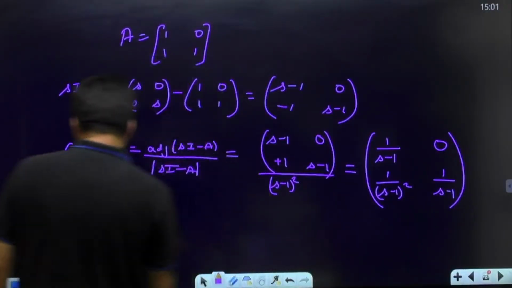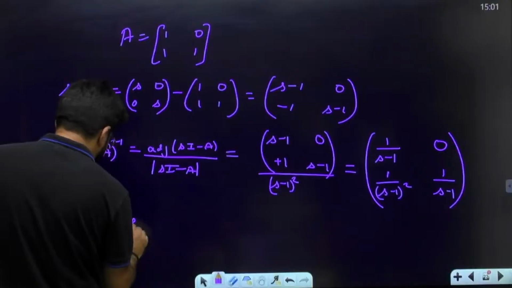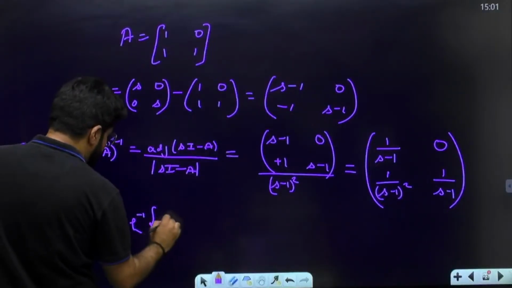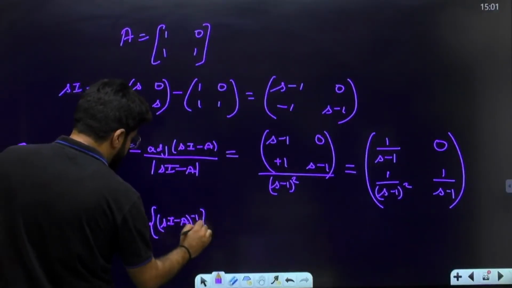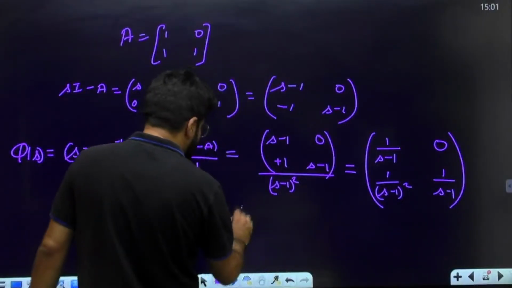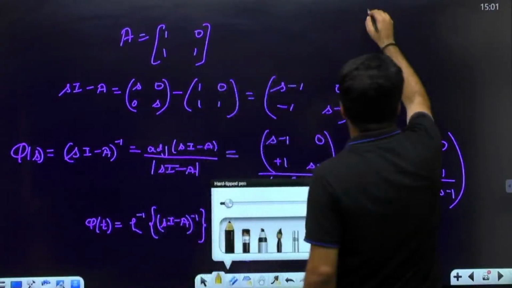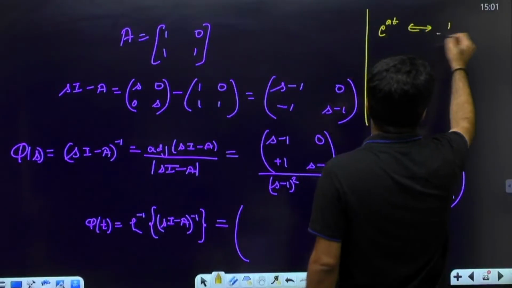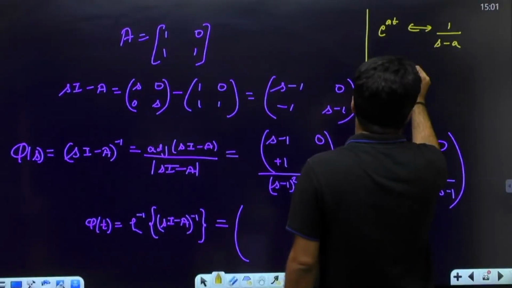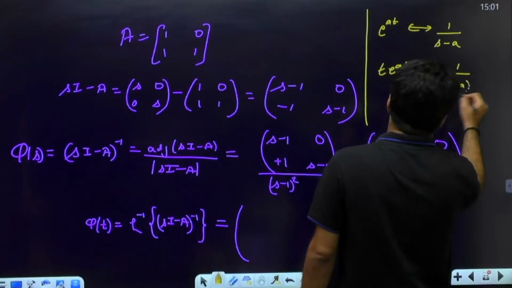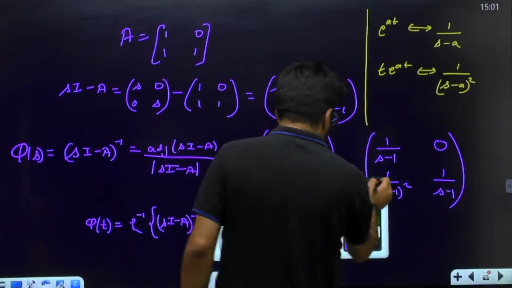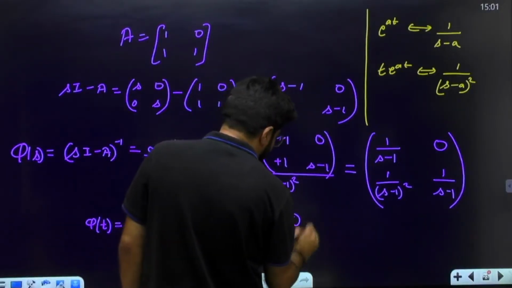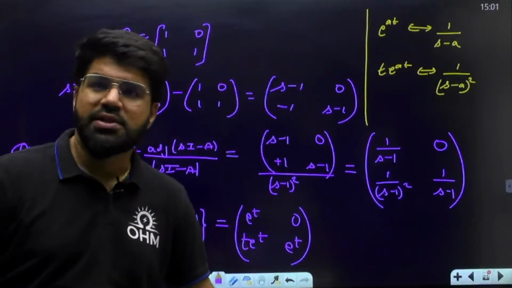Right. Now, what is going to be the state transition matrix? As I told you, this is the phi(s) term, the Laplace transform of the state transition matrix. The state transition matrix is the inverse Laplace of this term, (sI minus A) whole inverse. What are the important Laplace transform formulas you will use here? e power at, Laplace transform is 1 upon s minus a, and t e power at has Laplace transform 1 upon (s minus a) whole square, right? So the answer is e power t, then 0, t e power t, and then again e power t. Okay, this is the state transition matrix.